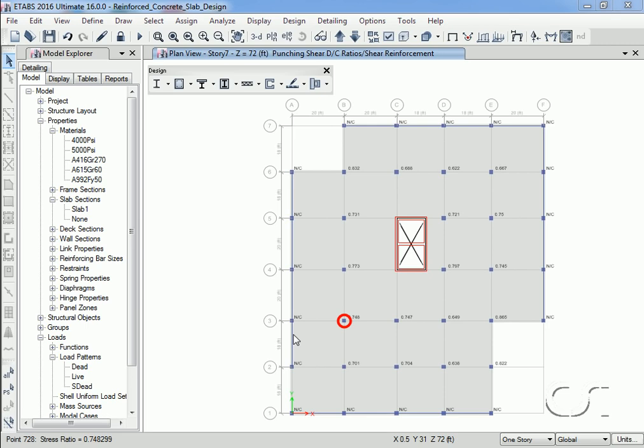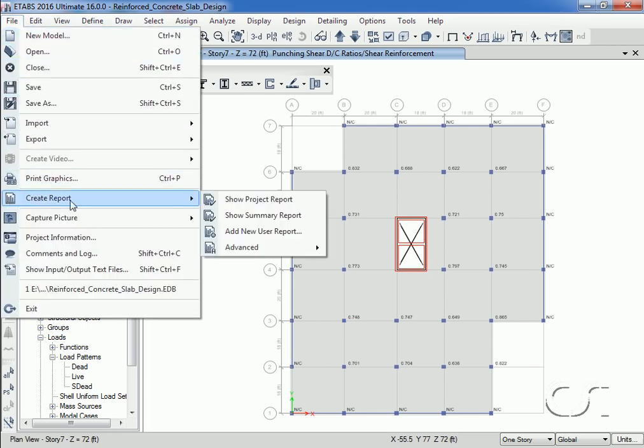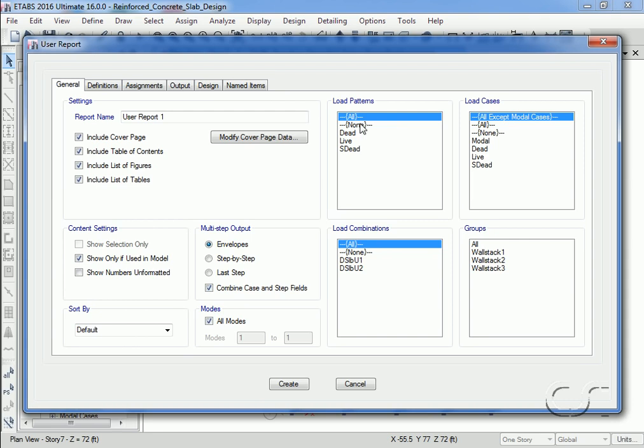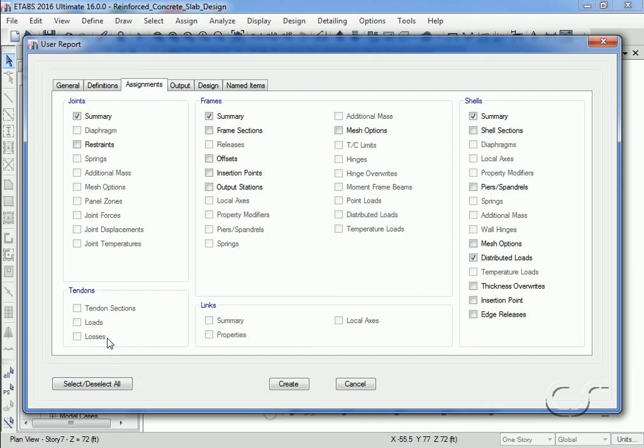We can also generate a report of our slab design results. We will ask for design results for just load combinations, and we'll deselect all items other than that for the concrete slab design results.